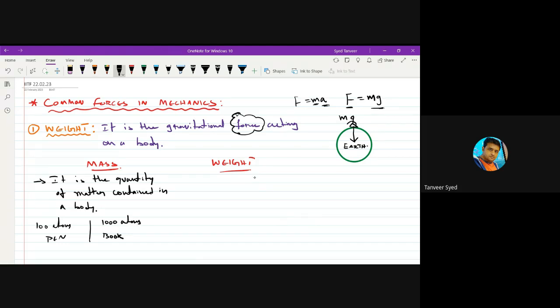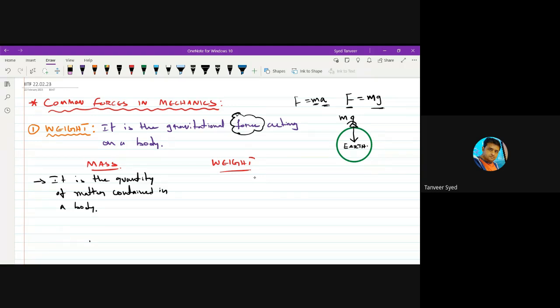So the quantity of matter present in a pen is less than the quantity of matter present in a book. We represent this quantity of matter contained in a body as its mass. Greater the quantity of matter, greater the mass. Lesser the quantity of matter, lesser the mass.